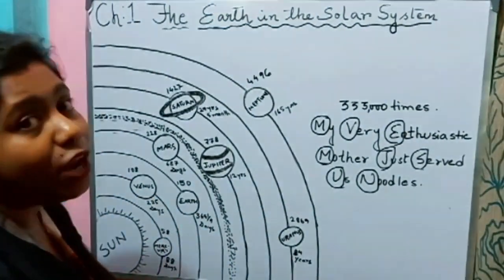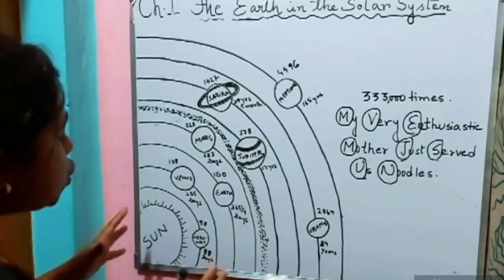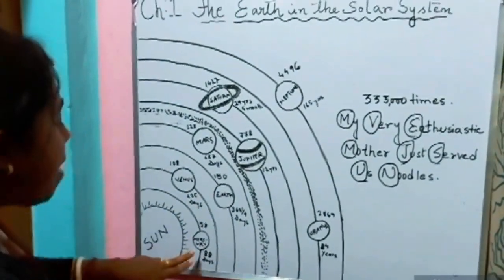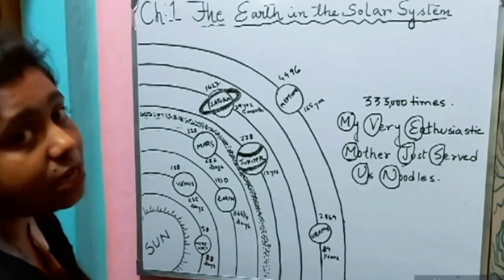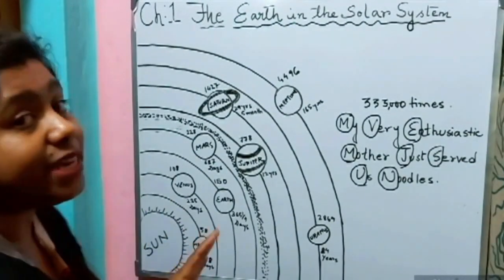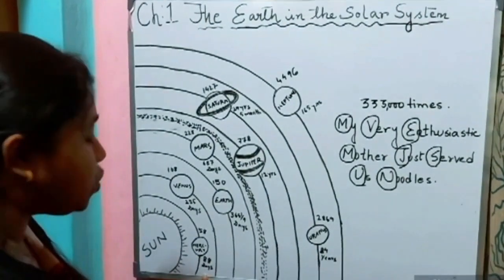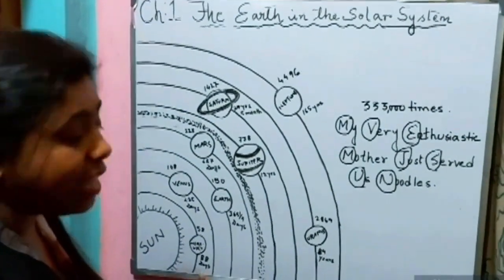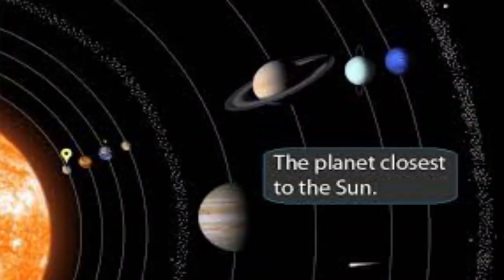Now let us go ahead with the planets. So you can see the first planet, which is the closest planet, is Mercury. It is only 58 million kilometers away from the sun. And let me tell you, this is the hottest planet and the smallest planet. It completes its revolution around the sun in 88 days. So you can see just 88 days. Very fast, isn't it?